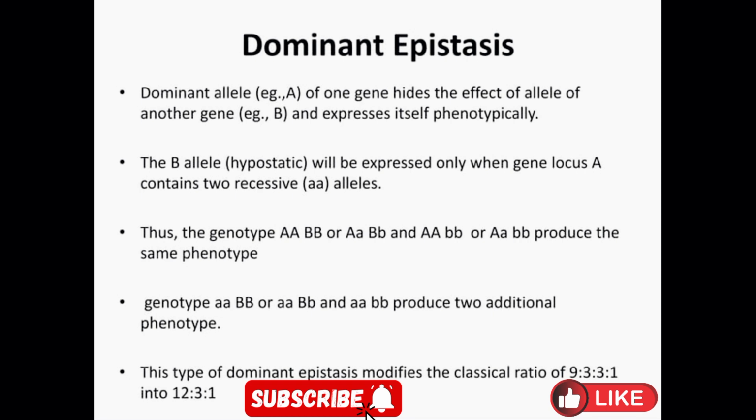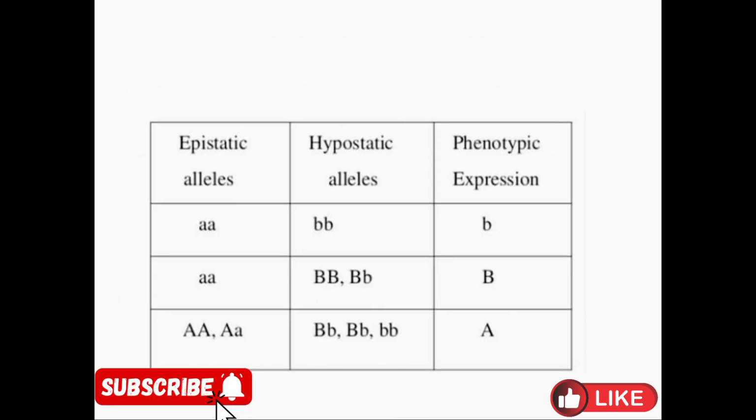9:3:3:1 into 12:3:1. As you know, the epistatic allele here, when no dominant allele is present, expresses phenotype B in the case of the hypostatic allele.